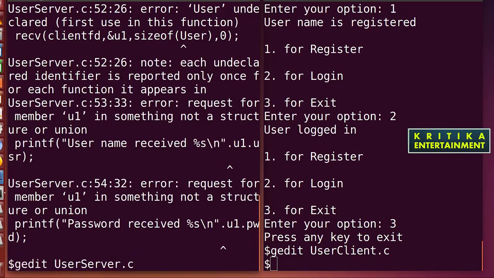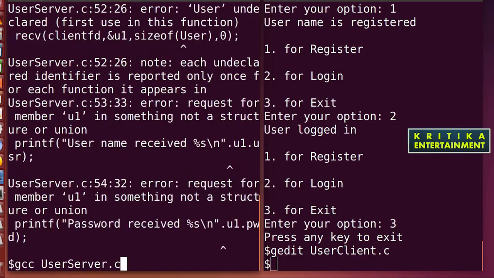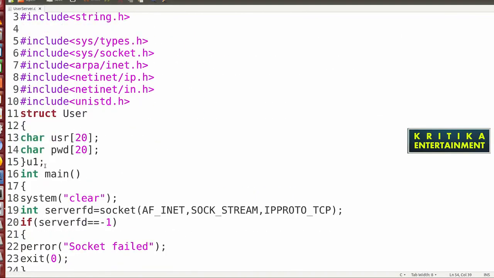The error says request for member is not a complete structure or union. Then what is right? USR, I think this is not declared. I will check it, line 52. First I'll check whether it is written or not: USR, then struct user.